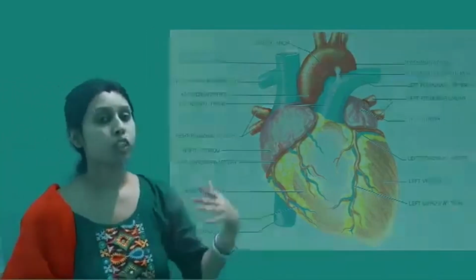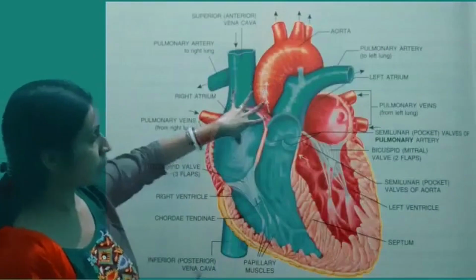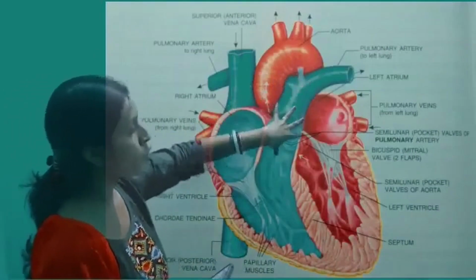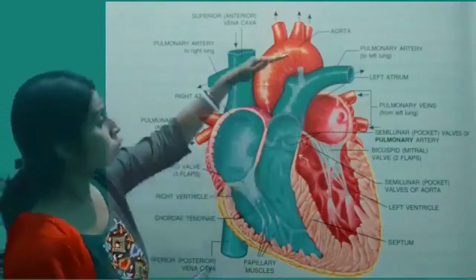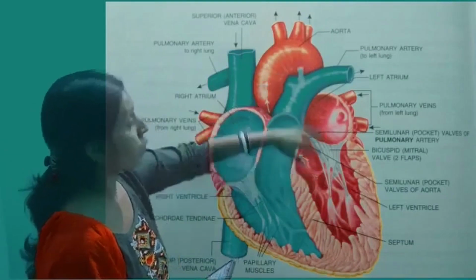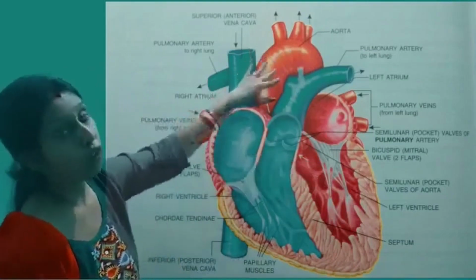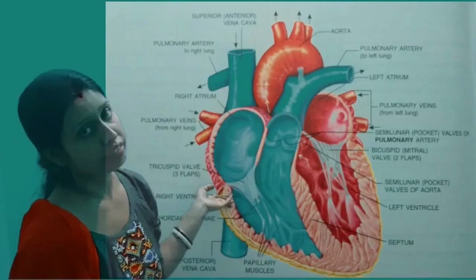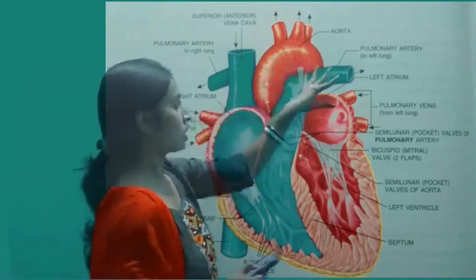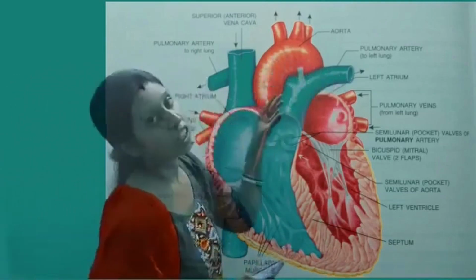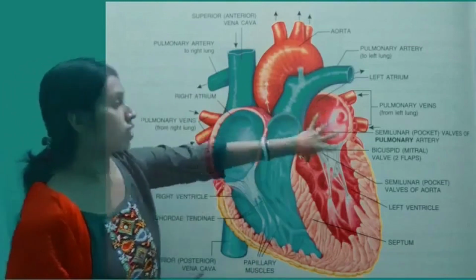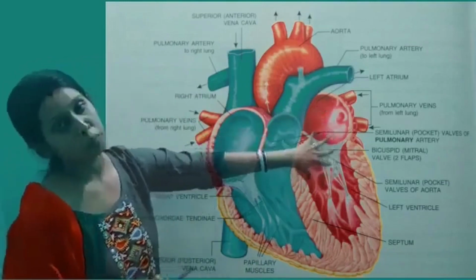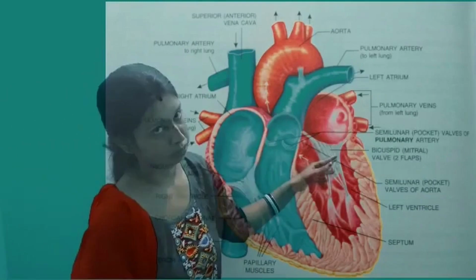Now, digging into further detail, our heart is four-chambered in structure: the two upper chambers and the two lower chambers. The upper chambers are called atria, whereas the lower chambers are called ventricles. The two atria are separated from each other by the atrial septum, and the two lower ventricles are separated from each other by the ventricular septum.